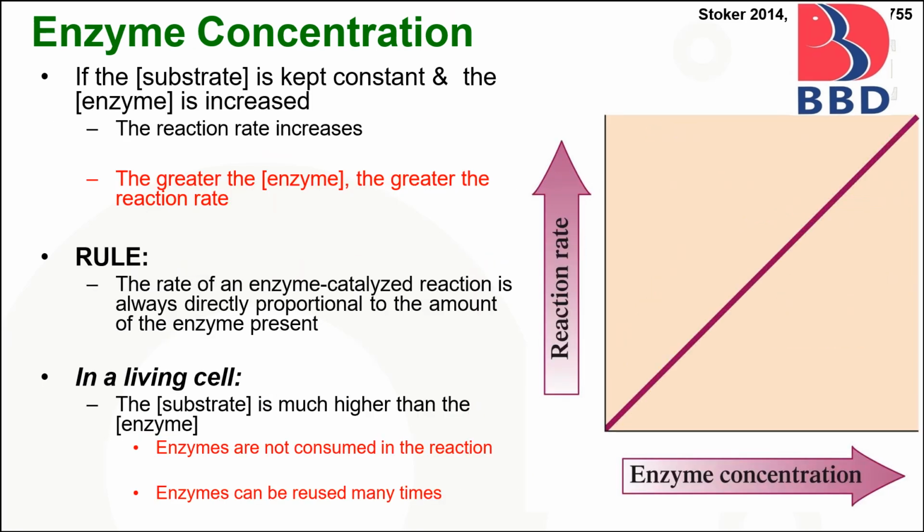Next factor is enzyme concentration. As the substrate is kept constant and the enzyme concentration is increased, the rate of the reaction also increases. Here we can obtain a straight line.